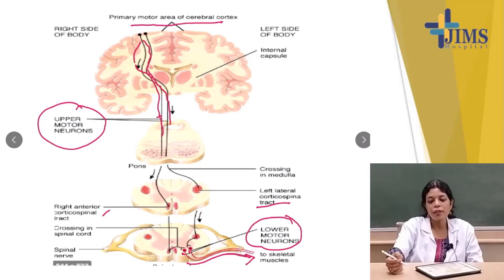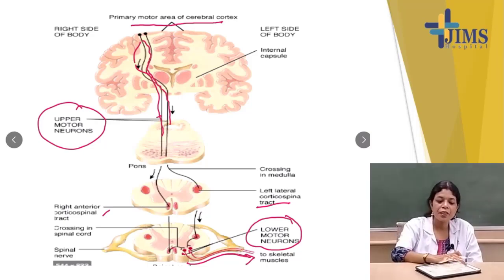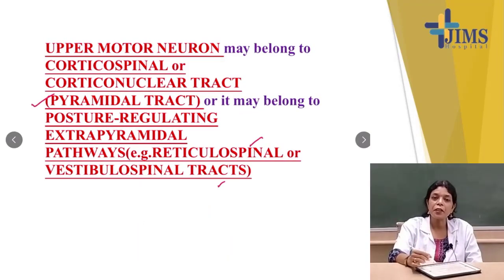So, you should have a clear idea of what I am telling: what is upper motor neuron, what is lower motor neuron, and why the lower motor neuron is called the final common pathway. Upper motor neuron mainly belongs to the corticospinal or the corticonuclear tract, or the extrapyramidal tract, that are the posture regulators, which are the reticulospinal and the vestibulospinal tract.